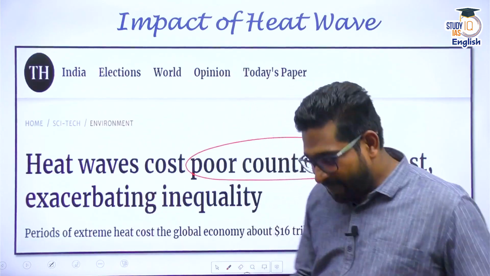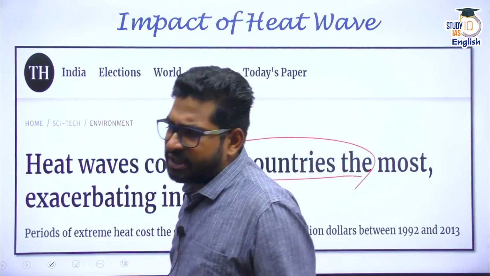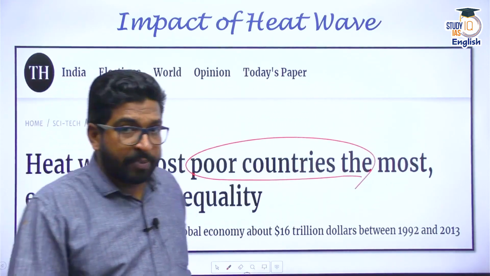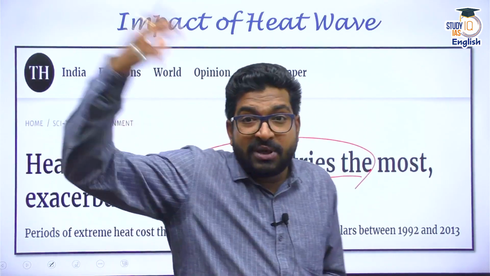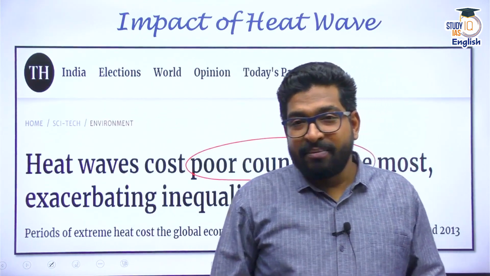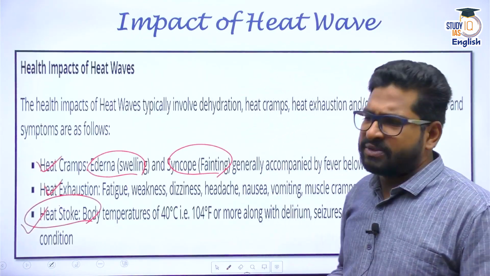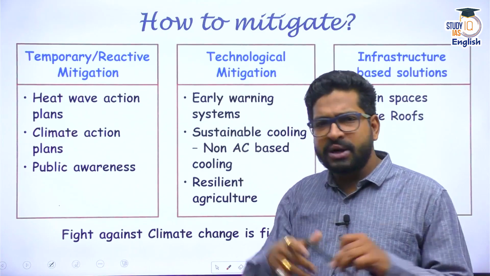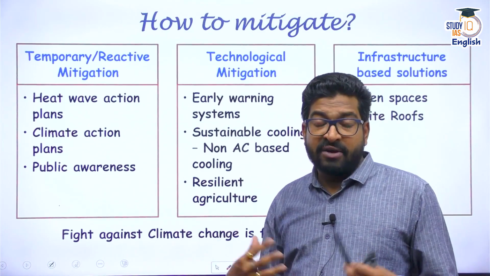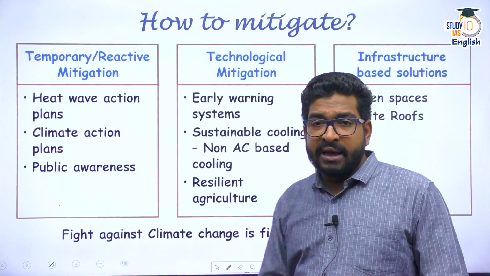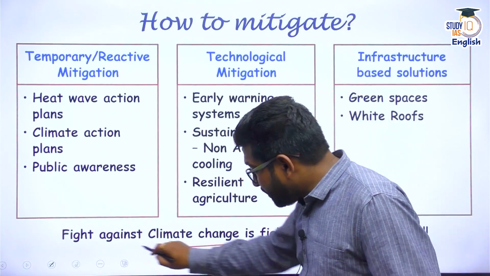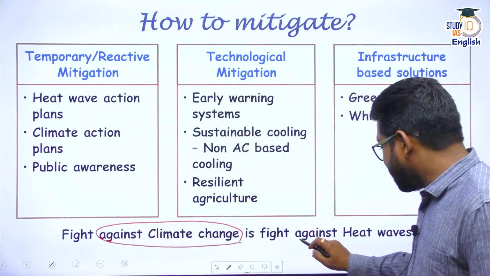All right. Now, what can we do? Heat waves do come because we are a tropical country. We cannot stop the incoming solar radiation, but we can do many things. The first thing, as a long-term plan, what we humans need to understand is that the fight against climate change is actually a fight against heat wave.